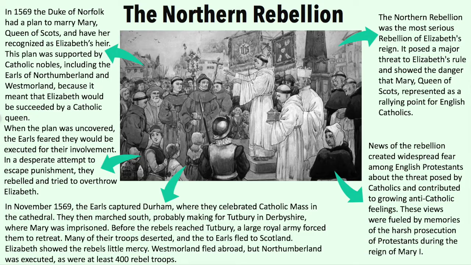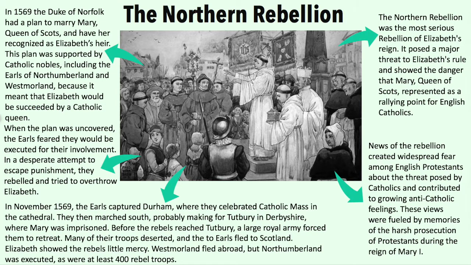The Northern Rebellion was the most serious rebellion of Elizabeth's reign. It posed a major threat to Elizabeth's rule and showed the danger that Mary, Queen of Scots, represented as a rallying point for English Catholics. News of the rebellion created widespread fear among English Protestants about the threat posed by Catholics and contributed to the growing anti-Catholic feeling. These views were fuelled by memories of the harsh persecution of Protestants during the reign of Mary I.